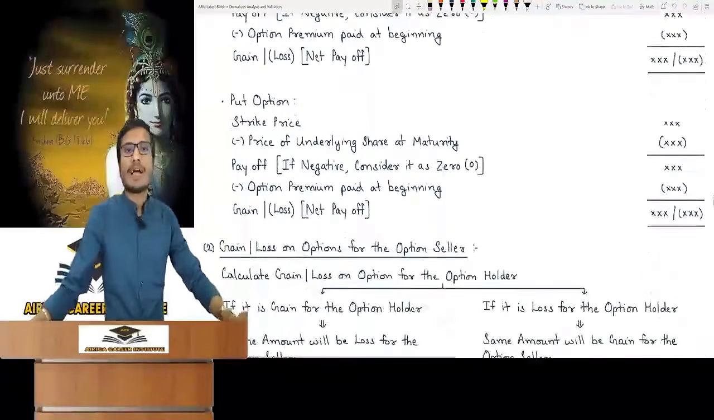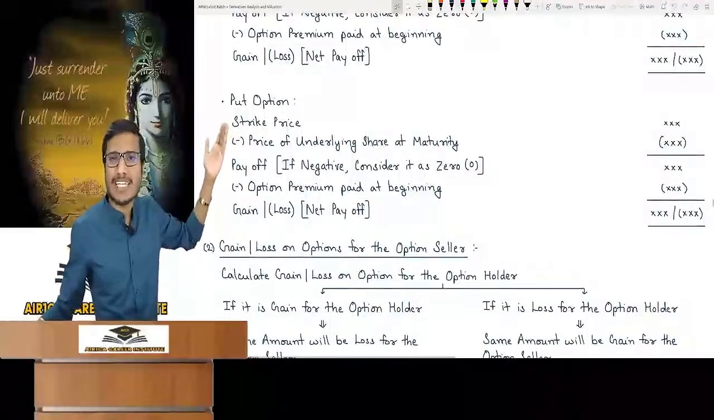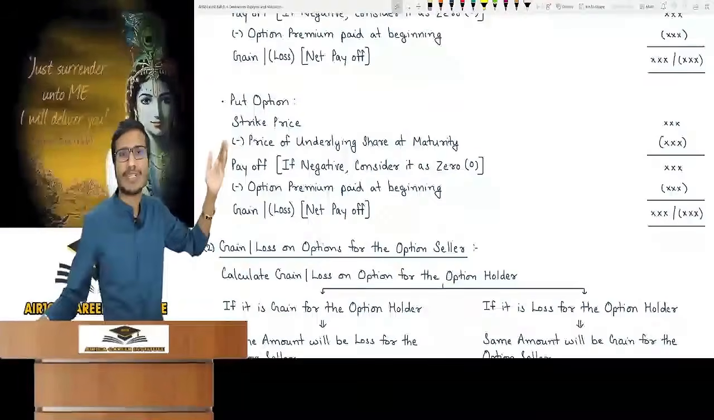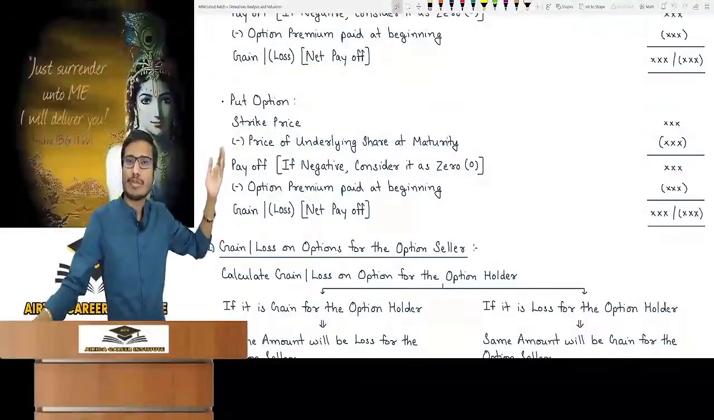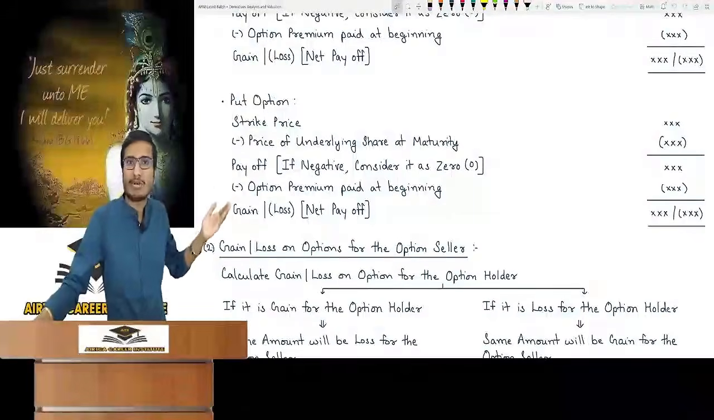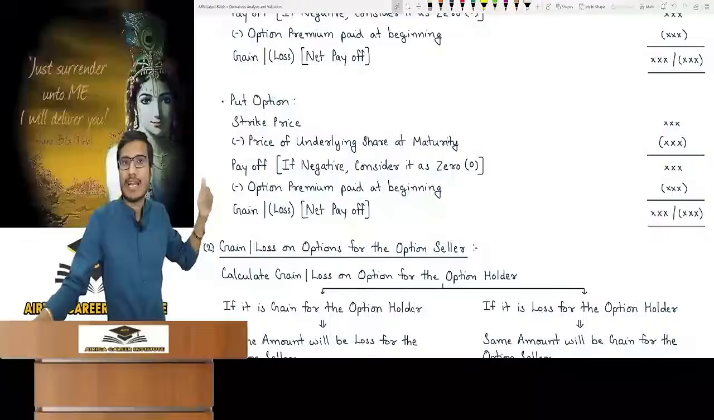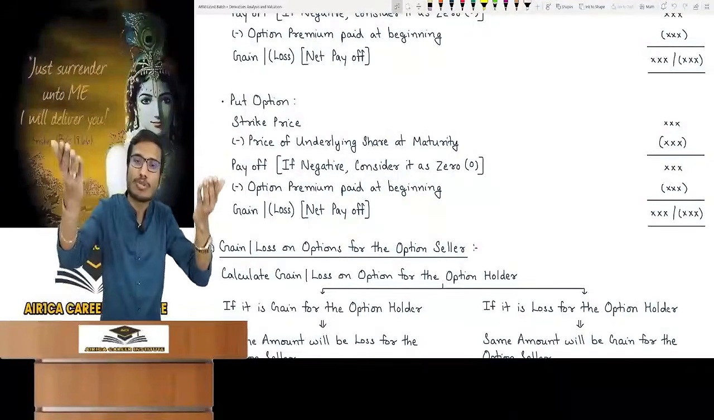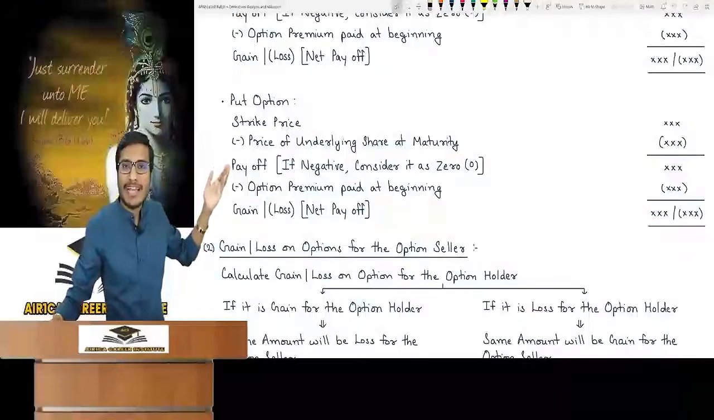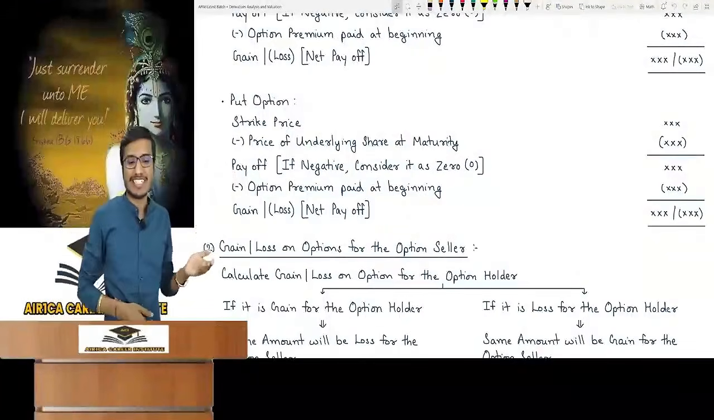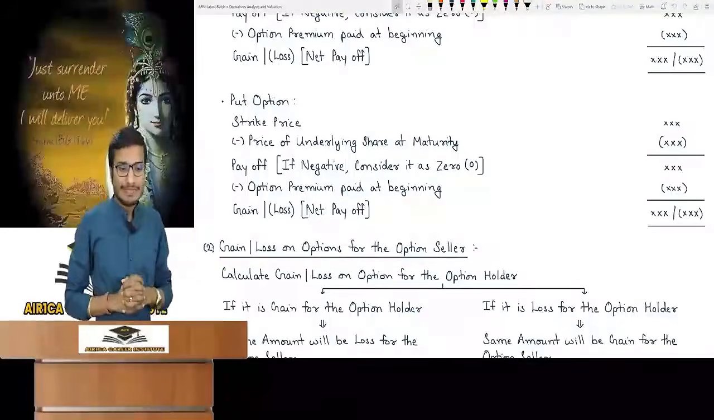Now what is a put option? When do you exercise this? When the strike price is higher. I have written the strike price above the price of the share at maturity. Consider 2500. If it is 2400 in the market, I will sell it for 2500, so the payoff is 100. If it is negative, then consider it 0. Suppose the strike price is 2500 and the market price is 2600, then why will I sell it for 2500? So here it shows negative 100, so consider it as 0. Okay, you got it?